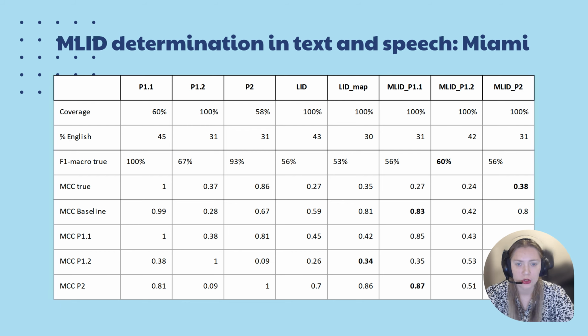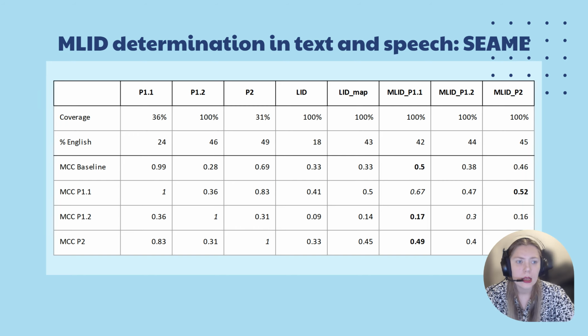There is no annotated matrix language identity data for CME, but correlation values for the principles can be analyzed instead: 0.83 for P1.1 and P2, while correlations with P1.2 are generally lower, 0.36 and 0.31. If the textual principles are used as ground truth labels for acoustic MLID training, then acoustic P1.1 turns out to be the best predictor for all the principles, including itself.